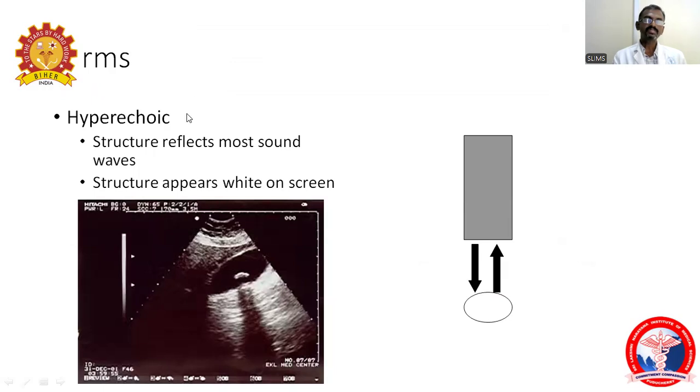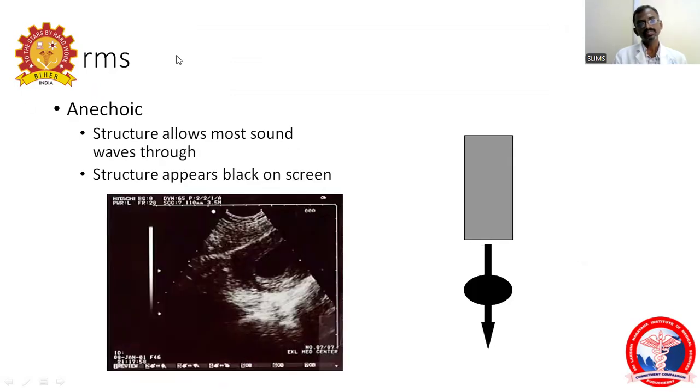So what are the terms we are using? There are three terms to be used. Normally, hyperechoic structures reflect most sound waves, and structures that appear white on the screen will be hyperechoic. In the gallbladder, we can find hyperechoic structures, that is called calculus. When the ultrasound waves hit and reflect, all the waves will be reflected and produce a hyperechoic appearance.